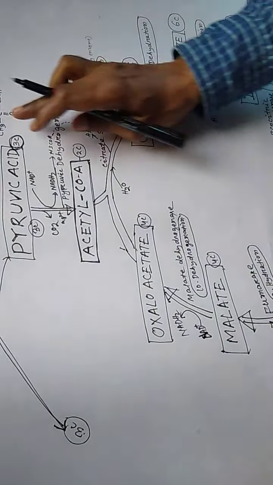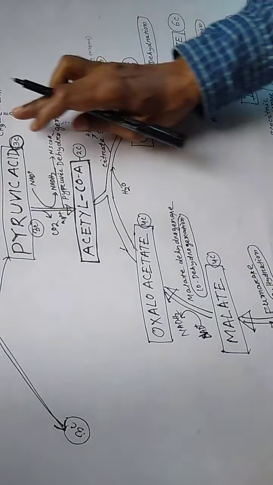Step 1: pyruvic acid is converted into acetyl coenzyme A in the presence of the enzyme pyruvic dehydrogenase. You have to remember this enzyme.